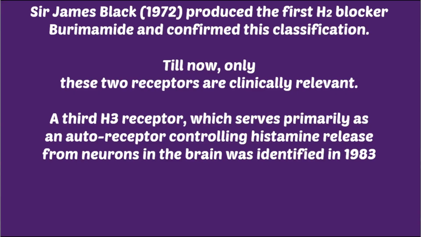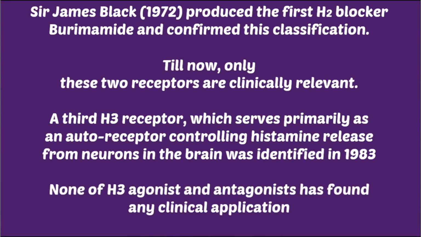Now what is an autoreceptor? These autoreceptors are ultimately present on the cell. Whenever histamine binds on this autoreceptor, it will inhibit release of histamine from the cell. So this kind of receptors are known as autoreceptors, which inhibit release of that specific autacoid or neurotransmitter. Right? None of the H3 agonists and antagonists has found any clinical application.